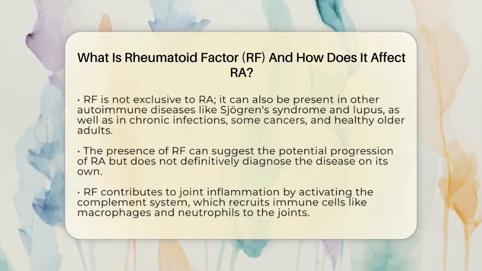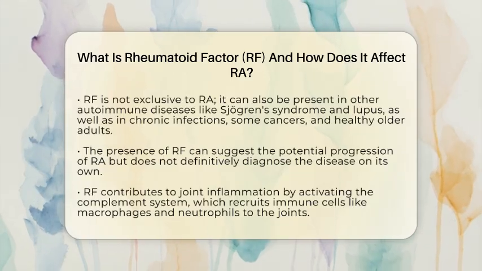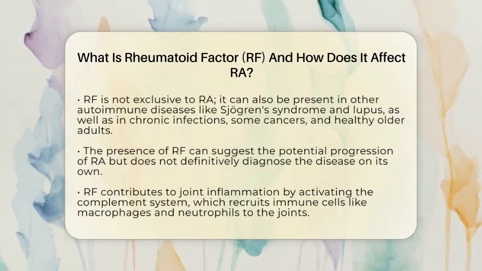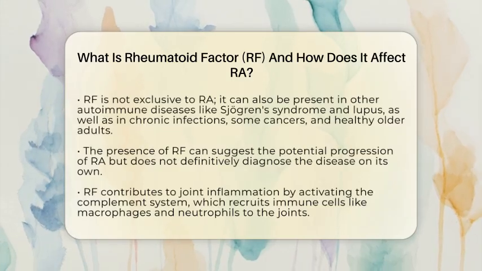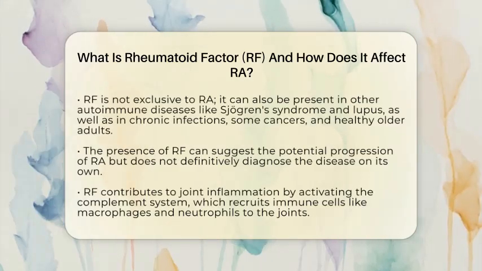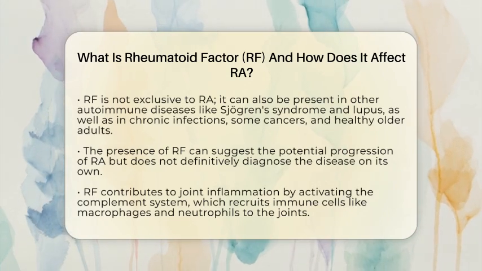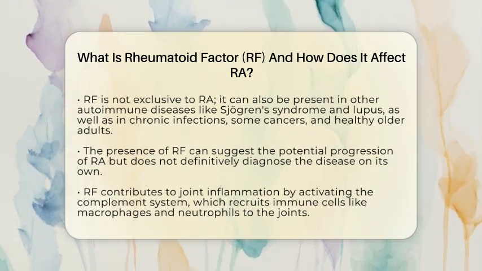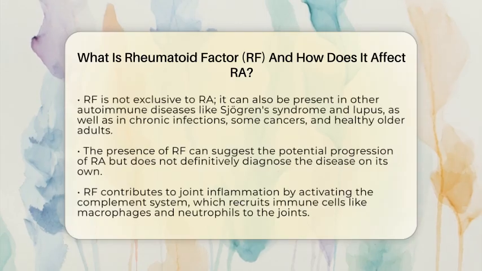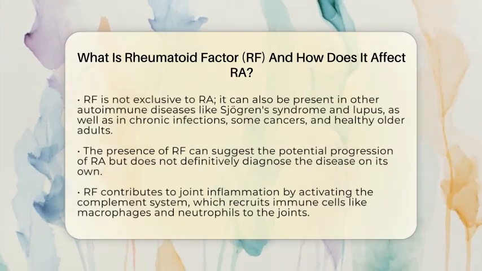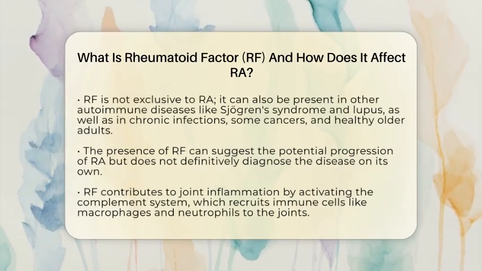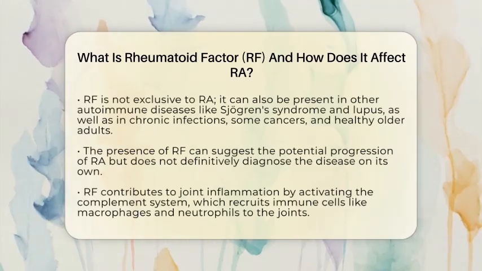But it's important to remember that RF isn't exclusive to rheumatoid arthritis. It can also be found in other autoimmune diseases like Sjogren's syndrome and lupus, in chronic infections, some types of cancer, and even in healthy older adults. So, having RF doesn't automatically mean you have rheumatoid arthritis, but it does give clues about how the disease might progress.